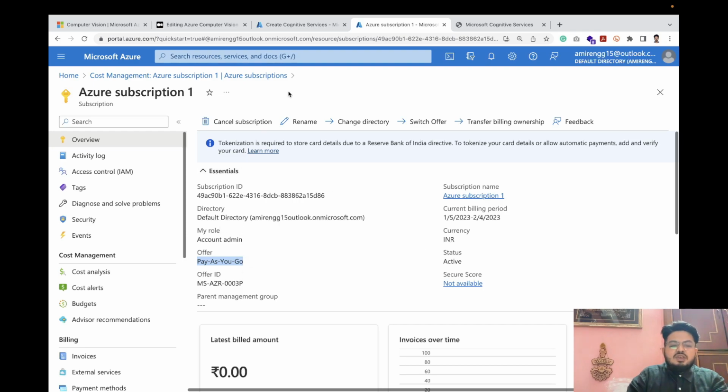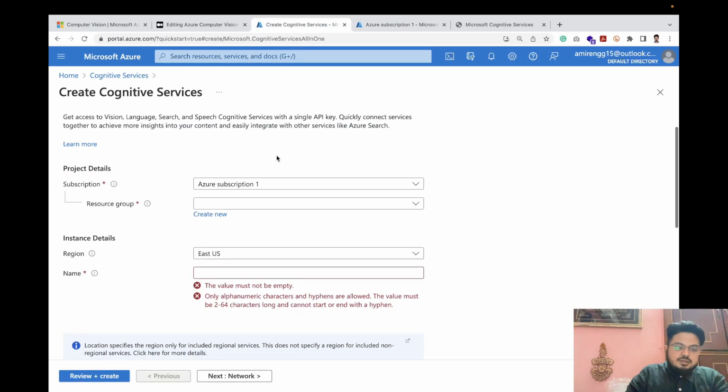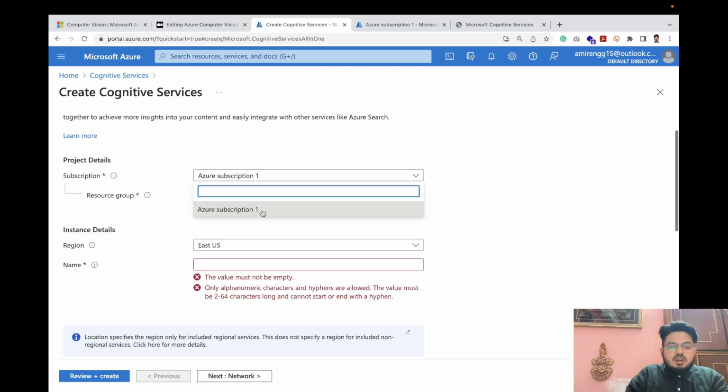Any name can be given, we can rename it also, but it is tagged with the subscription, pay as you go. So my free trial is completed, I am on pay as you go subscription. So if you have signed up fresh, it will be the fresh subscription. And I've also noticed that in the past 2-3 months, they are also offering a student subscription, which is also, I think, very nice, because I think it will be some price less if you want to focus on learning. So it will be available over here.